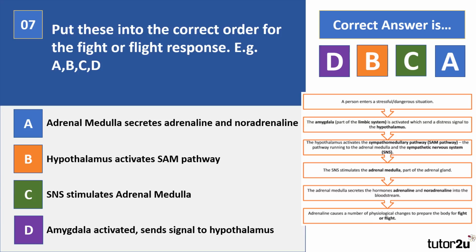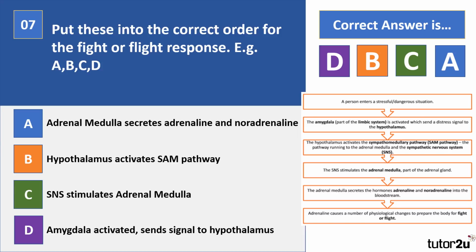Now, if you're in a situation and it's deemed as a stressful or dangerous situation, the amygdala sends a distress signal to your hypothalamus. That then communicates with the body through the sympathetic nervous system. If the situation requires a short-term response from the sympathetic nervous system, that's where the sympathomedullary pathway, the SAM pathway, is activated, which triggers the fight or flight response, and that's where we see the release of adrenaline.